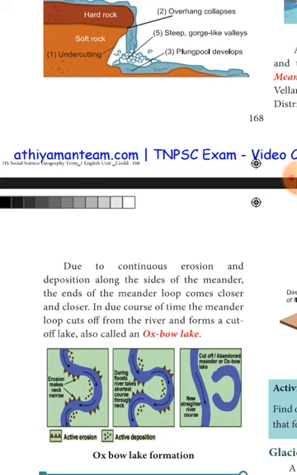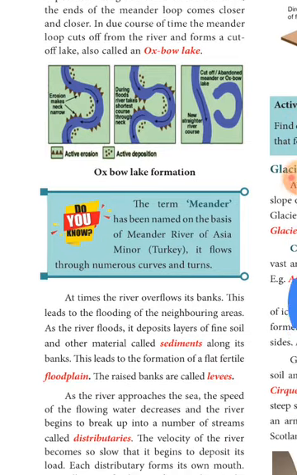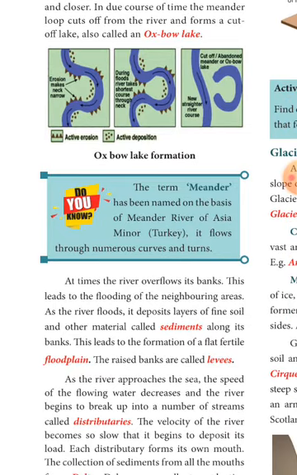Okay. Now next paragraph. When the river floods, it deposits layers of fine soil and other material. They are called sediments. It will form a flat, fertile floodplain. It will form raised banks. They are called levees. Understood?